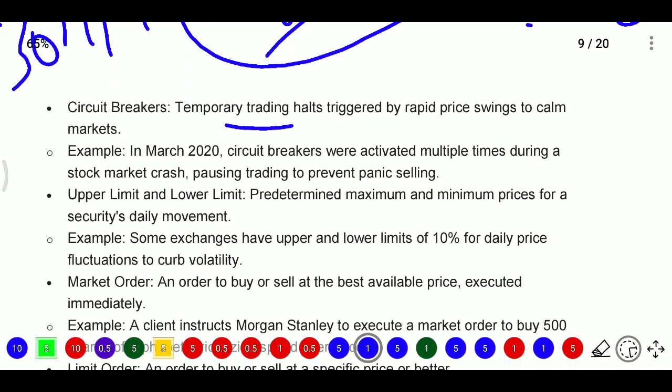So when some panic news is in the market, the stock market will stop the trading of that particular company's shares, because in this panic, without knowing the correct news but considering rumor news, the stock prices and the volatility of the market will crash. When the stock market is crashing, trading is stopped in between the 9:15 to 3:30 time. These breaks in activity are known as a circuit breaker, which was activated multiple times in March 2020.